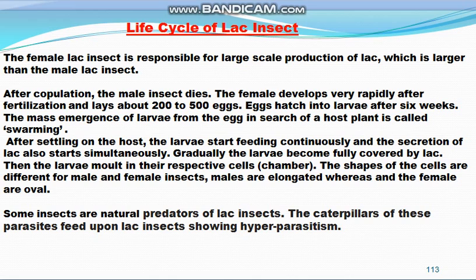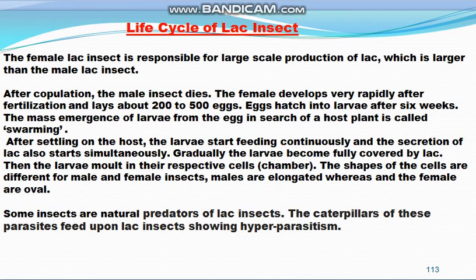Then it settles down on the host plant, and after settling, the larvae start feeding continuously, and the secretion of the lac also starts simultaneously. Gradually the larva becomes fully covered by lac.